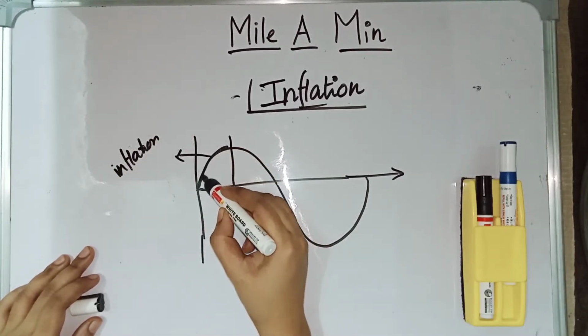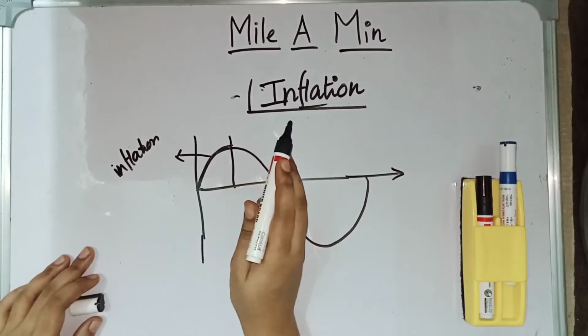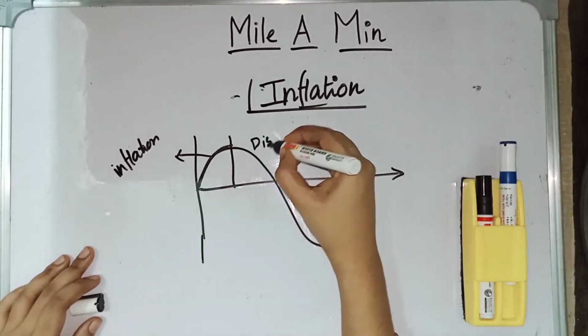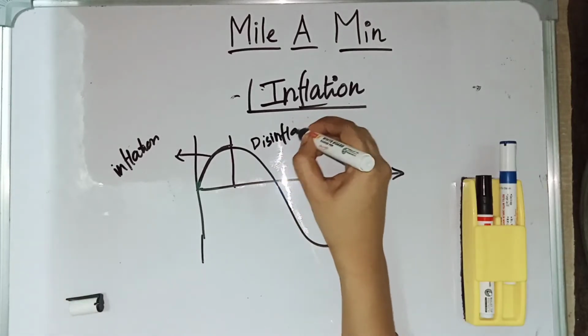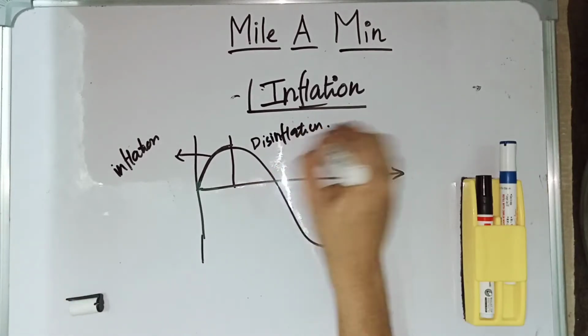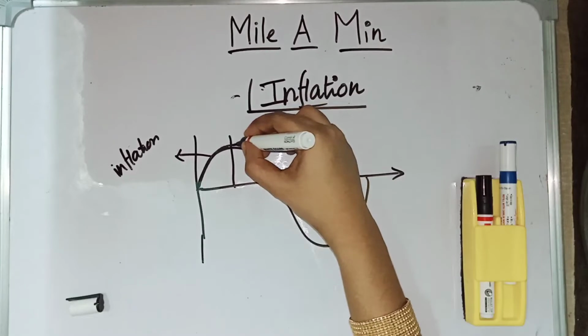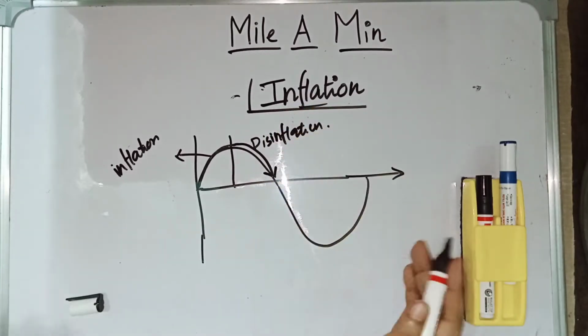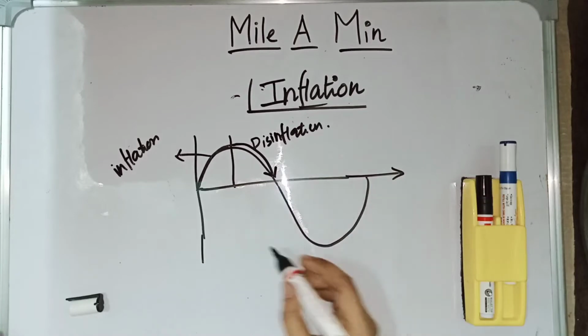The price of the commodities has increased during inflation, and disinflation means inflation is coming down. Inflation is coming down, but not into negative territory. When it is coming down like this, it is called disinflation.